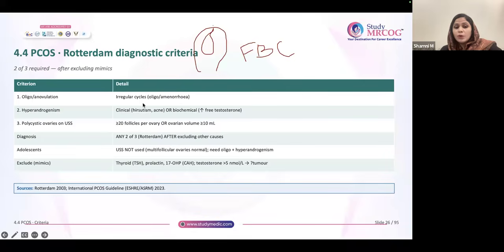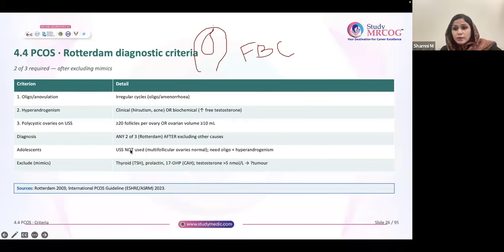So any 2 of these 3, if present, after excluding other causes, you can diagnose PCOS. And remember, in the adolescent age group, ultrasound is not mandatory. Why? Because multifollicular ovaries are generally considered normal in adolescents. So if at all they have oligo-ovulation or anovulation and hyperandrogenism, then you can diagnose PCOS just with these 2 features. So for adolescents, ultrasound is not mandatory.